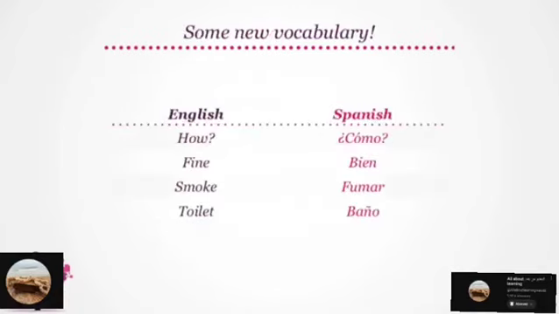Here's some new vocabulary for this conversation. How translates to cómo. Say that, please. Cómo. Fine becomes bien. One more time. Bien. Smoke translates to fumar. Can you try that? Fumar. And toilet becomes baño. Did you get that? Baño. Very good.